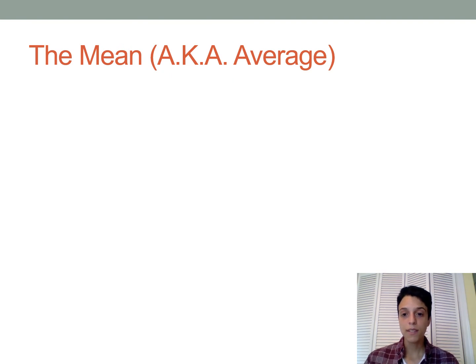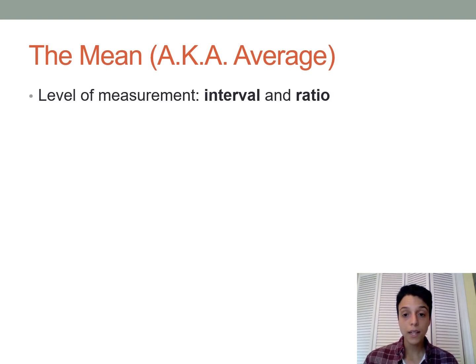All right, this brings us to our final measure of central tendency, which is the one that you tend to see the most often in research and really everywhere else. This is your mean, also known as your average. The mean can be found only for numerical data, so interval or ratio level data. This means that if you're working with a nominal or ordinal variable, you can't find a mean, and you're going to want to use either the mode or median instead, depending on what kind of data you have.